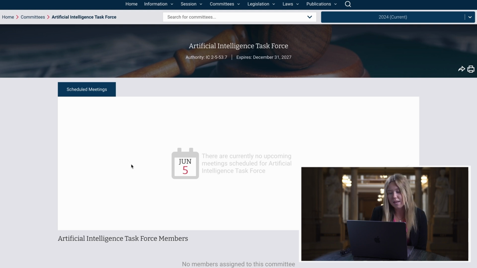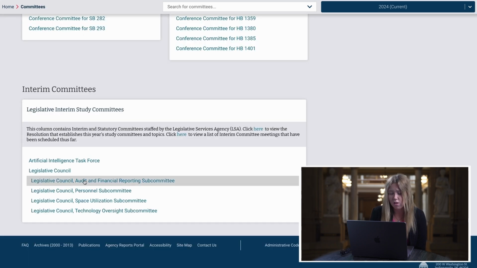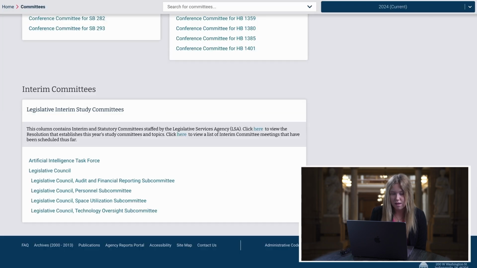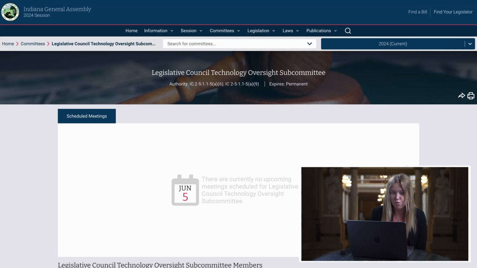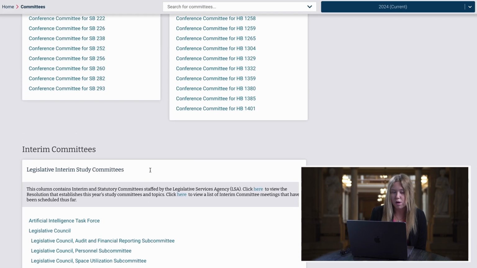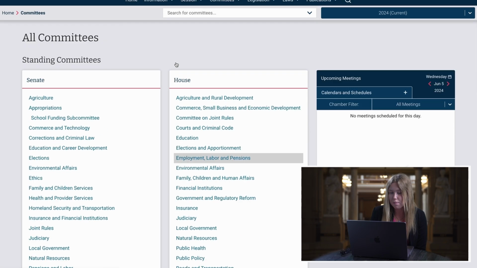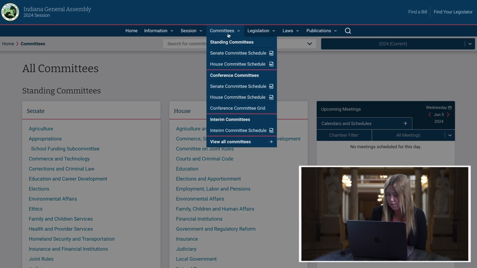However, if they were meeting and doing different studies, you would be able to click here. You can go ahead and see if any of the other ones happen to have anything coming up. I wouldn't guess at this moment. Yep. So there's nothing much to show for this right now, but typically at a certain point in the year, normally later in the year, there will be more information here. Okay, we're going to go ahead and scroll back up and go back to the committees page.